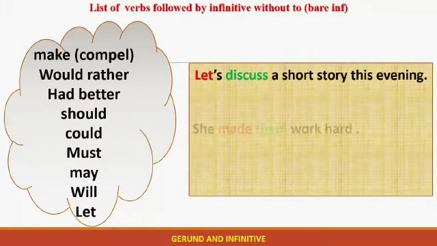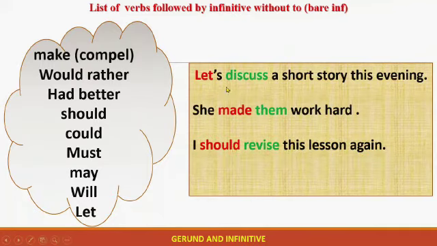Let's study these examples to have a clear idea. Let's discuss the short story this evening. So you have the verb let plus discuss, an infinitive without to. She made them work. I should revise this lesson again. So the modal should plus an infinitive without to. In this case, we cannot say I should to revise, or she made them to work, or let's to discuss. We use let plus infinitive without to.